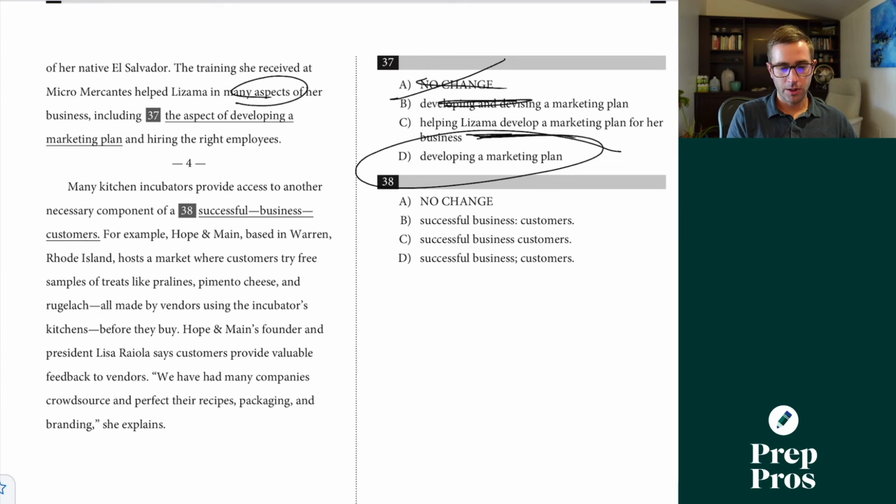38 here, many kitchen incubators provide access to another necessary component of a successful business, customers. Now this is a colon rule that most students don't know, but single item list or example, we can use the colon. That's why B is correct there. Cannot use a semicolon because we don't have two independent clauses.